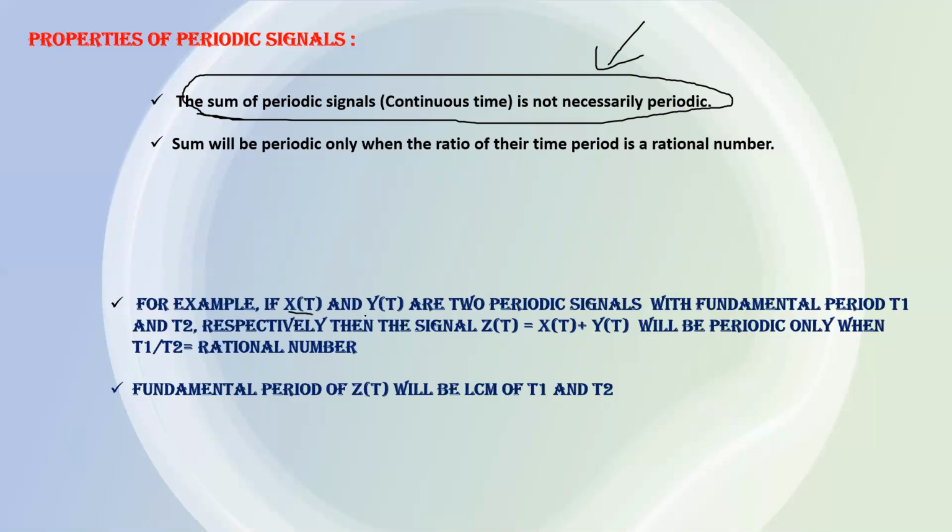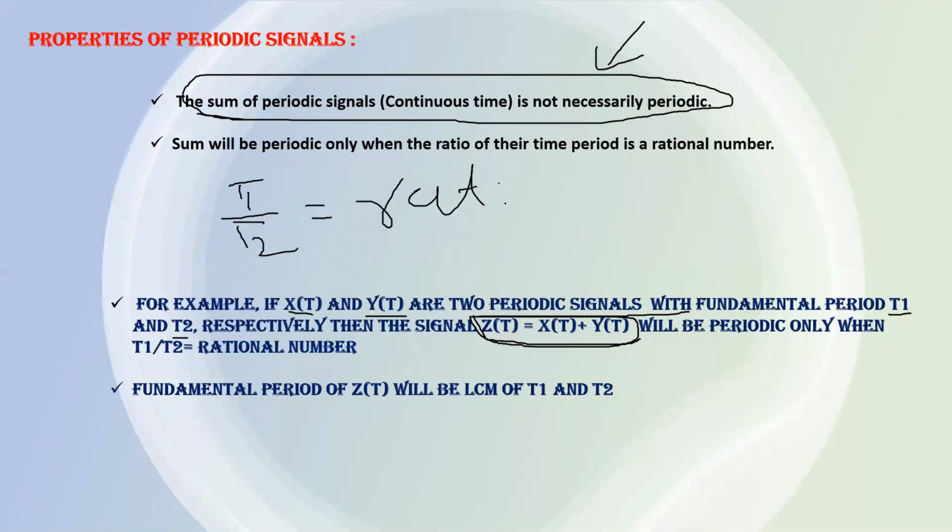That is, x(t) and y(t) are two periodic signals, and the time periods of these two signals are T1 and T2. Then the sum of these two periodic signals will be periodic only when the ratio of their time periods is a rational number. Must be a rational number.